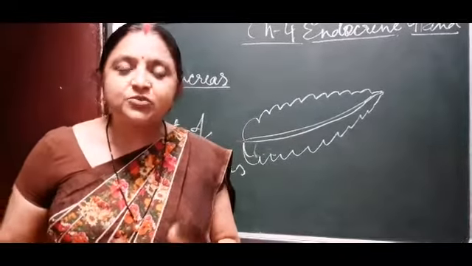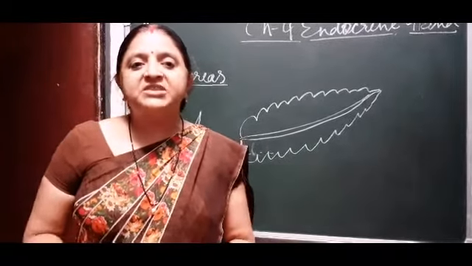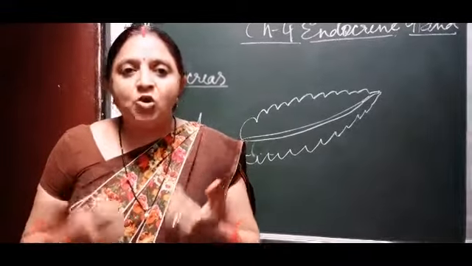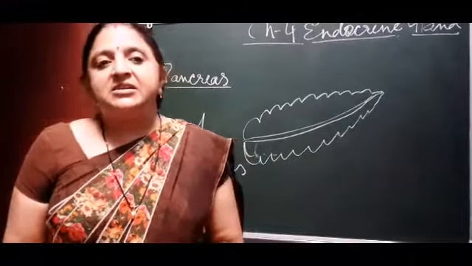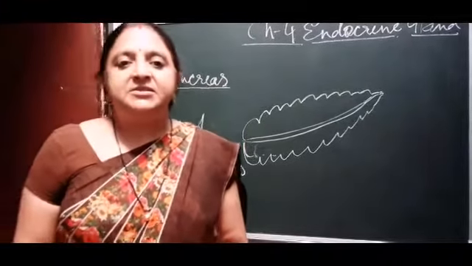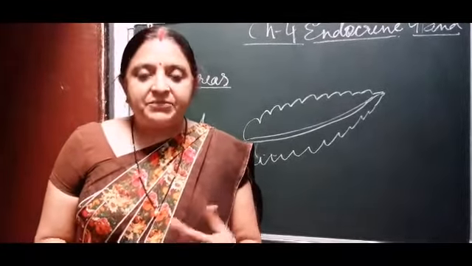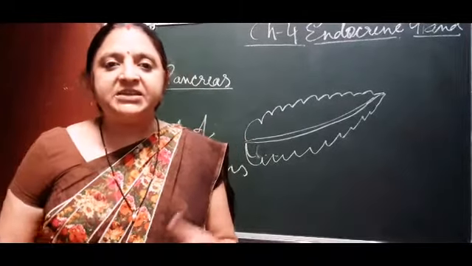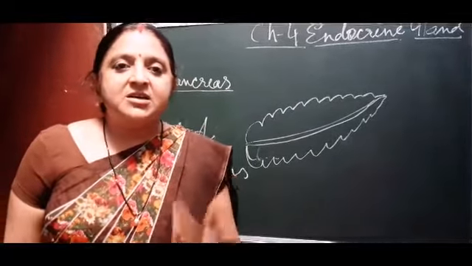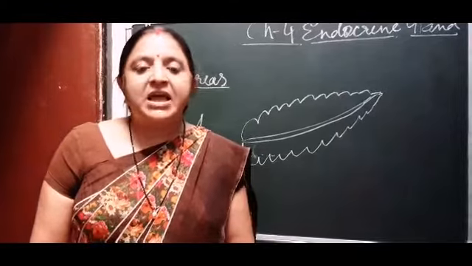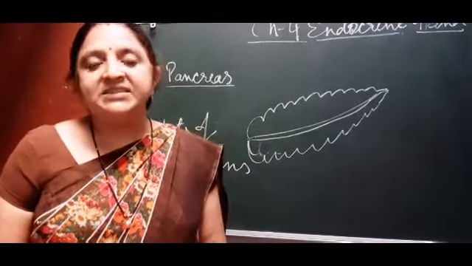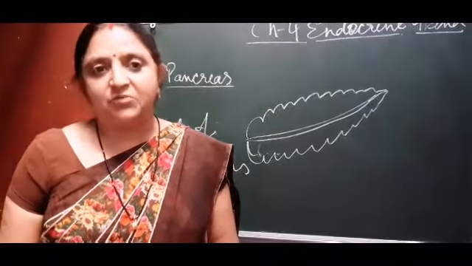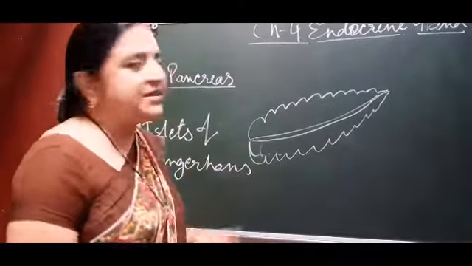Suppose there is less sugar and the person is suffering from low blood sugar. In that case, glucagon acts very actively and converts glycogen into glucose, so in this way it balances the sugar level or glucose level in our body. This is all about the pancreas.